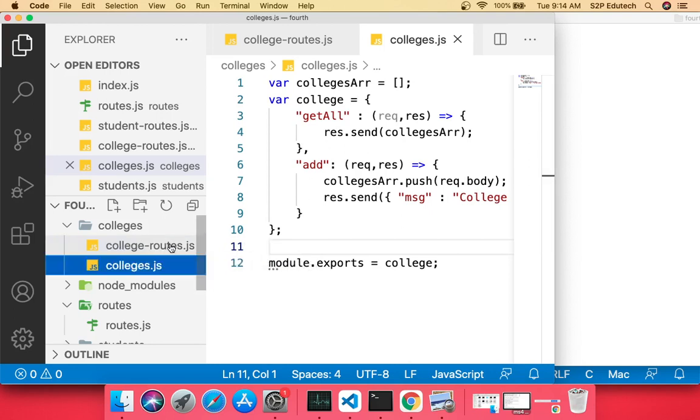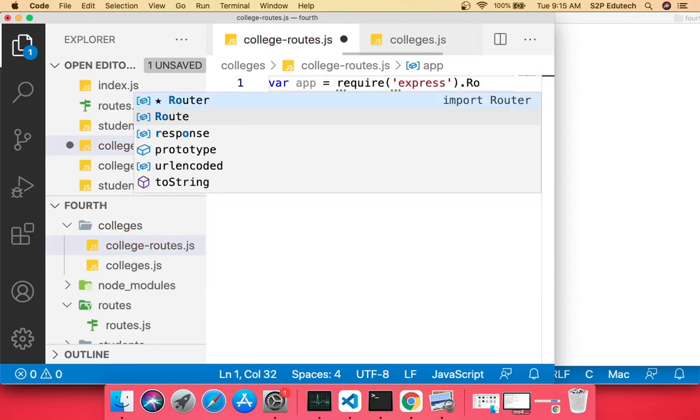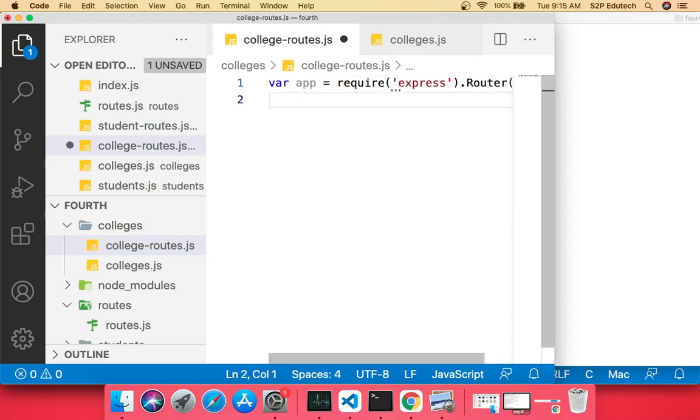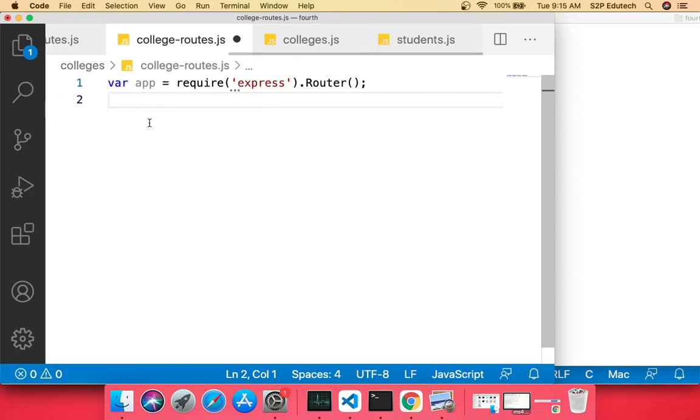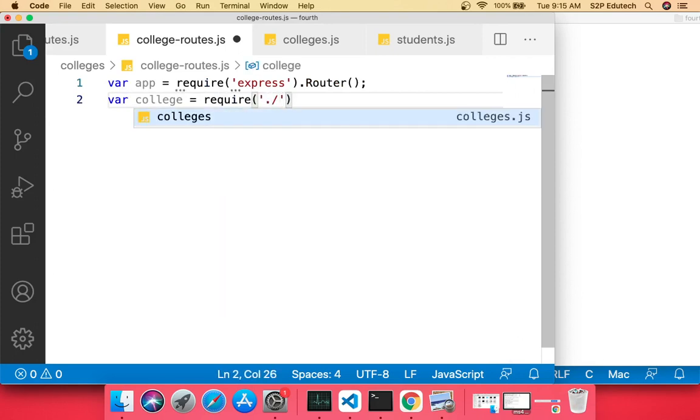Then I'll go to college-routes.js, in which first I'll take an instance of express router. So I would say var app equals to require express.Router. I'll just close this so that it would be visible. Right, then I would say var college equals to require again ./colleges.